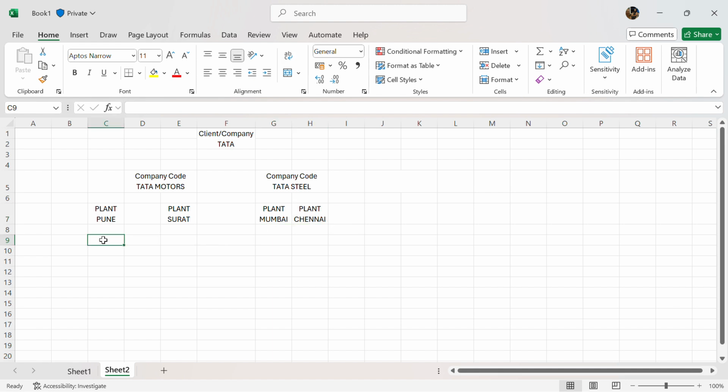Then I say that plant Pune has storage locations. We will just say S Locs, 0001.